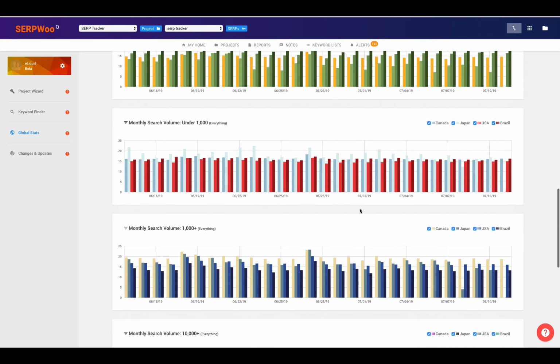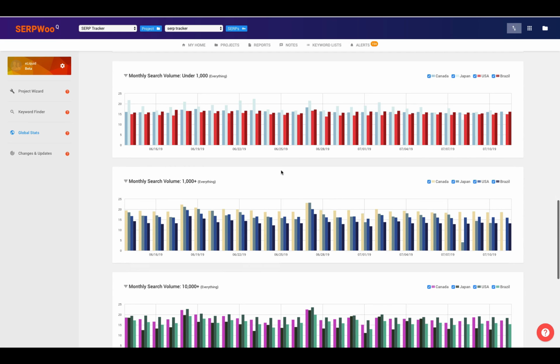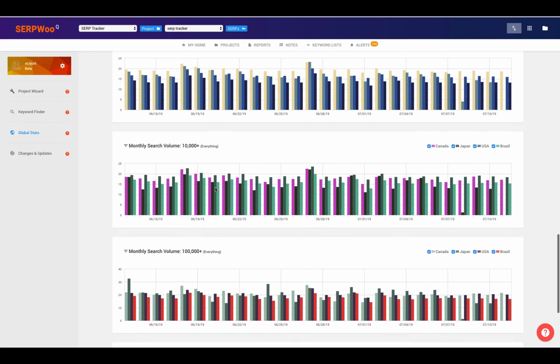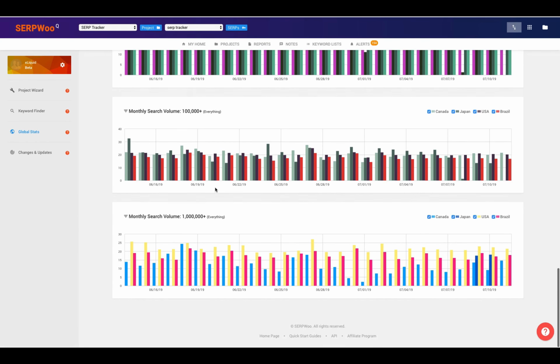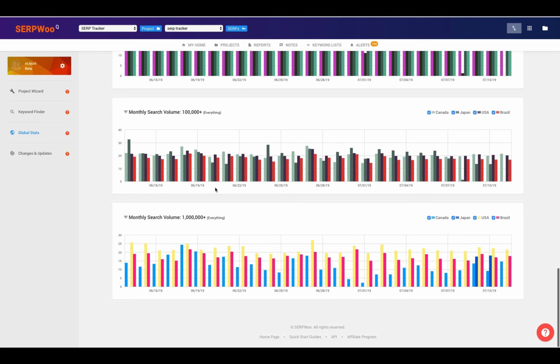And then this is where we get into monthly search volume. So this is anything that's under 1,000. So these would be very small volume keywords. They might even be local keywords like Chicago plumber and so forth. Then you get into search volume that's over 1,000, over 10,000, over 100,000, and even over 1 million. So this will definitely give you insight to what's happening globally, and even give you insight to what's happening on local keywords, non-local, mobile or desktop focused keywords, keywords that are in different countries, and keywords that have different volumes.